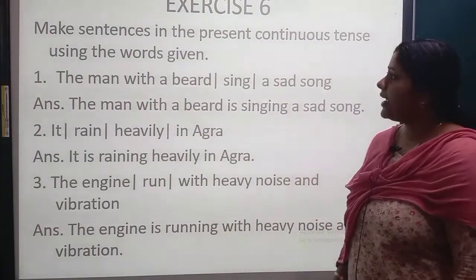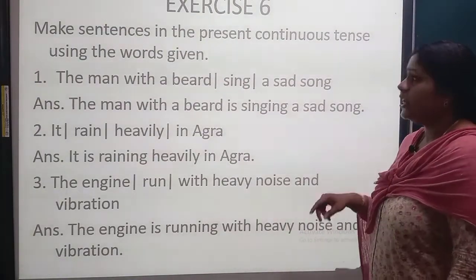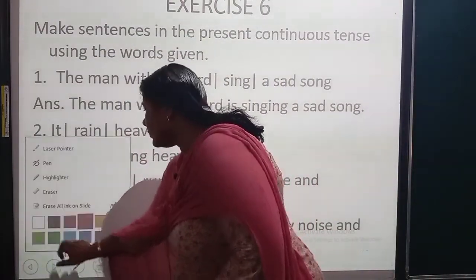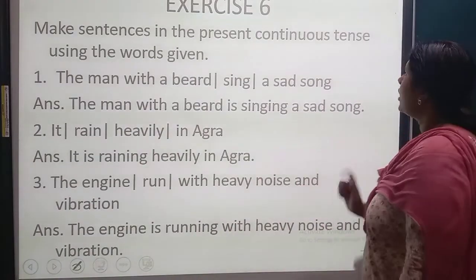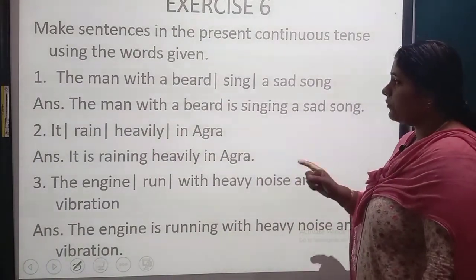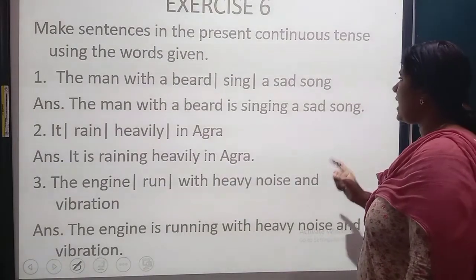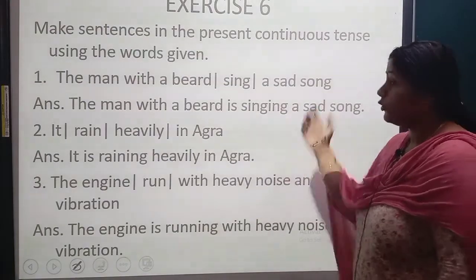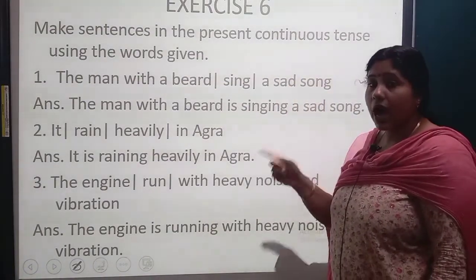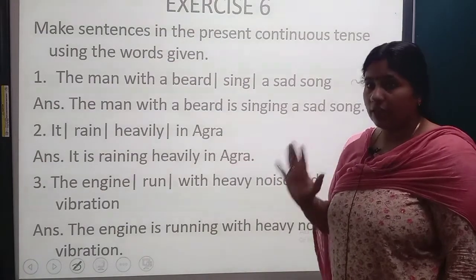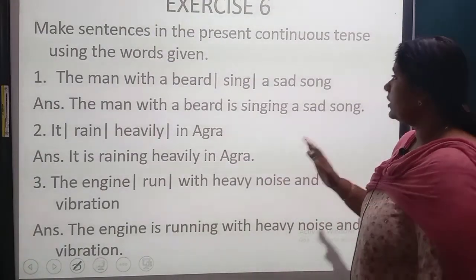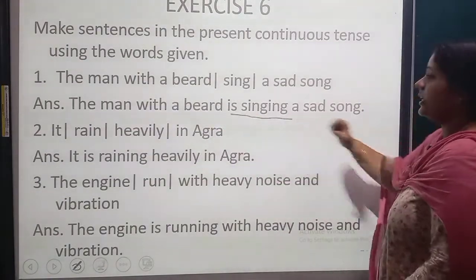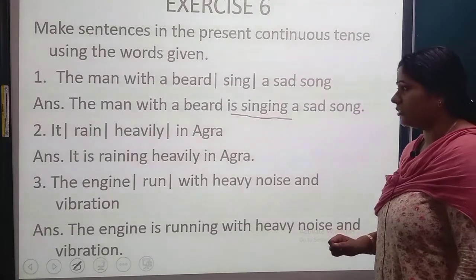Exercise 6. Make sentences in the present continuous tense using the words given. So here you have to convert them into present continuous tense. The man with a beard sing a sad song. So how will you convert this into present continuous? Present continuous, what's the formula? Is, am, are plus ing with the main verb. The man with a beard is singing a sad song.